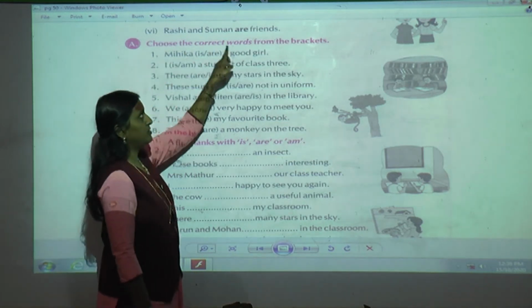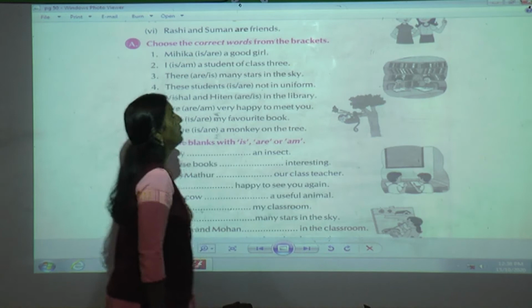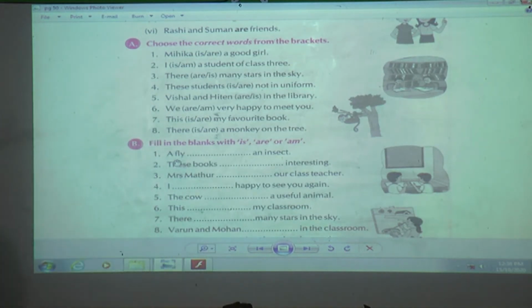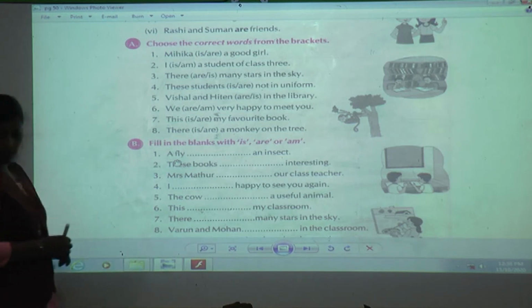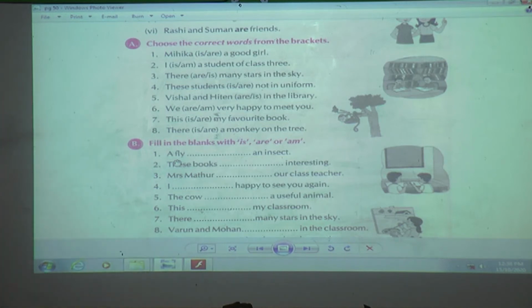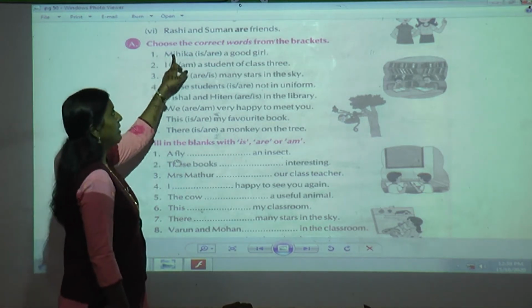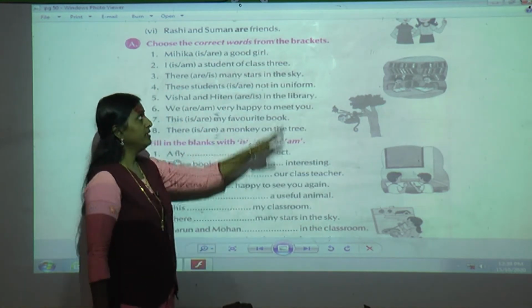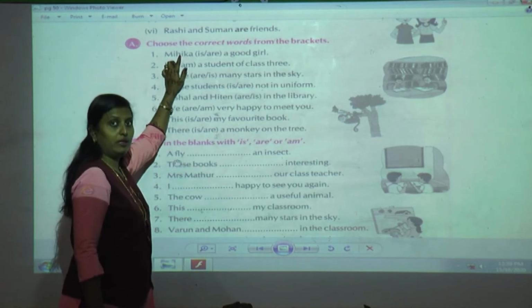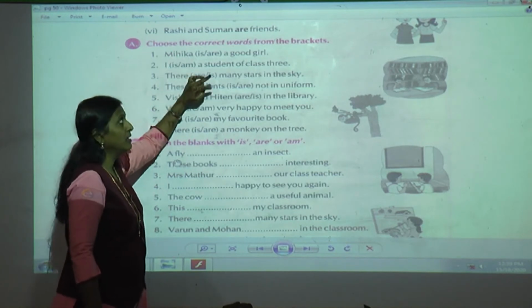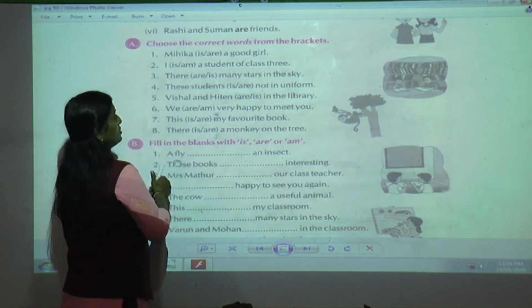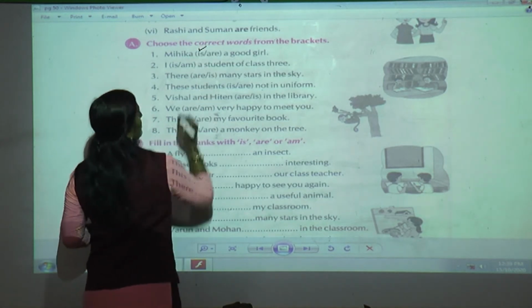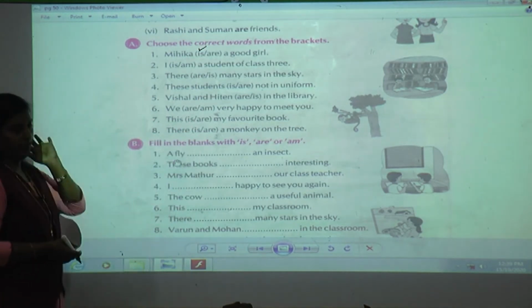Choose the correct words from the brackets. Okay, so whatever is correct, I will put a tick on it. Now Mihika is a good girl. Now Mihika, here you can see only one name, that is Mihika is a girl. How is she? She is a good girl. So it is singular. So I am going to use, yes, is.